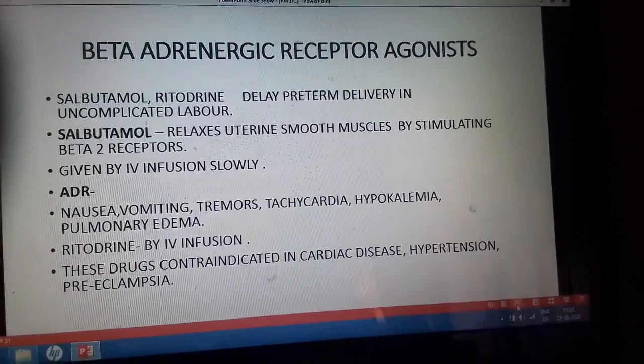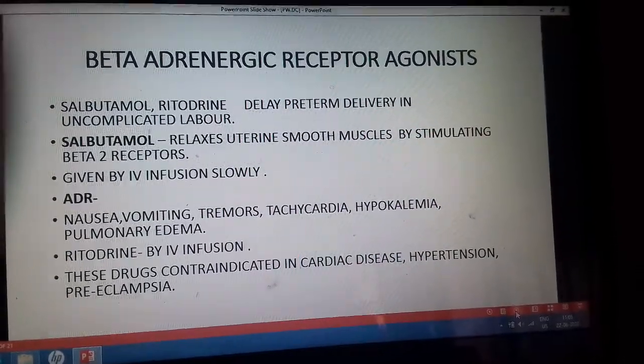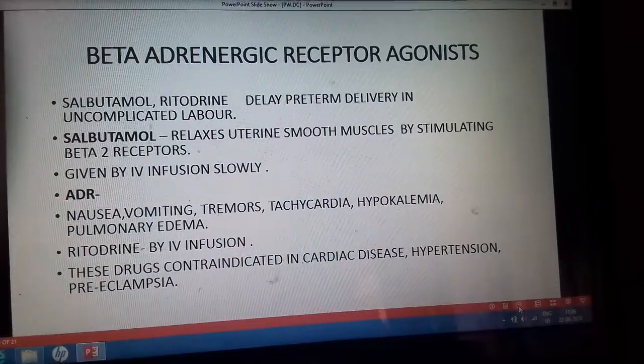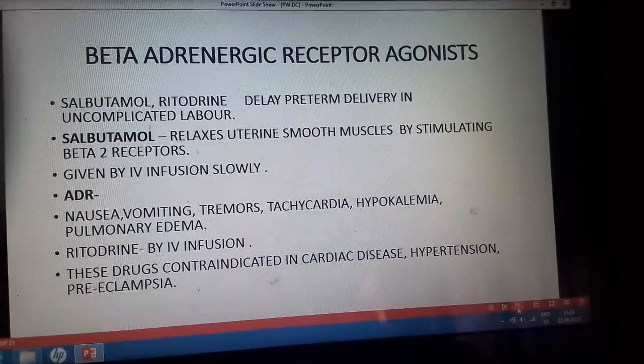These drugs are contraindicated in heart disease or cardiac disease, angina, myocardial infarction, congestive cardiac failure, then hypertension and preeclampsia. So these are the major contraindications to the beta-2 receptor agonist.